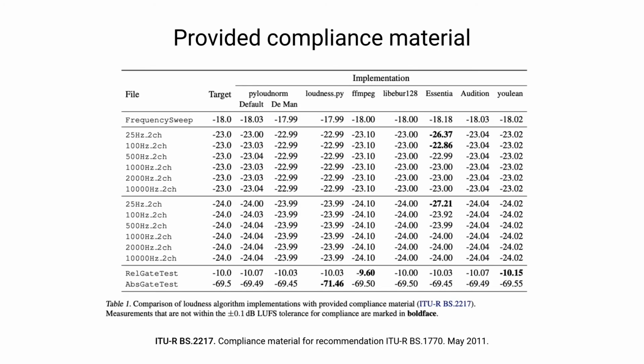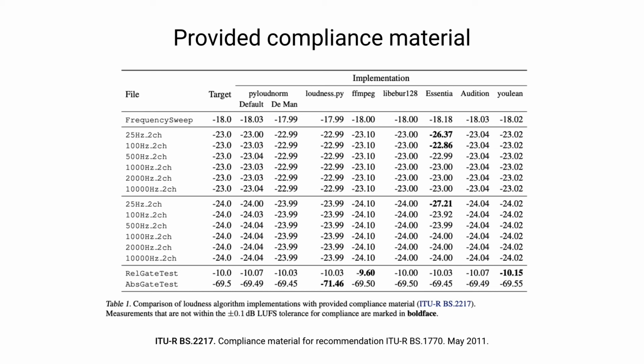To begin with in our evaluation, we consider the compliance material that's provided as part of the BS 2217 standard, which provides compliance material for the original standard. So in this case, they provide a number of different sinusoidal tones and frequency sweeps with provided target values of what a compliant meter should measure on those files. The standard states that all compliant meters should measure within plus or minus 1 dB LUFS of the specified target value. So to evaluate these meters, we simply report the measurement of all of these compliance material files as shown here in the table.